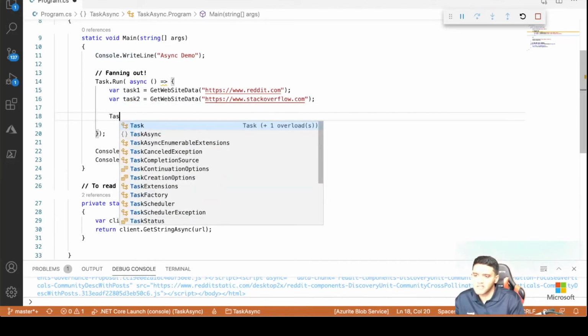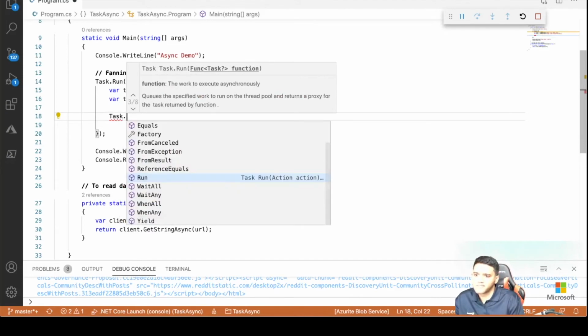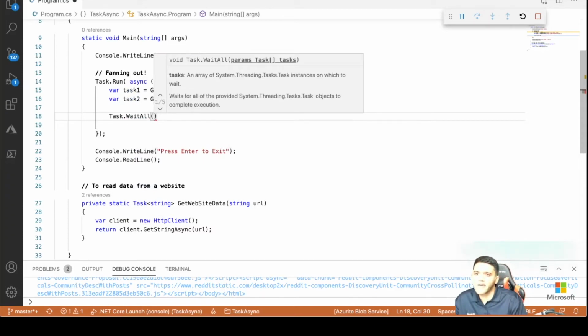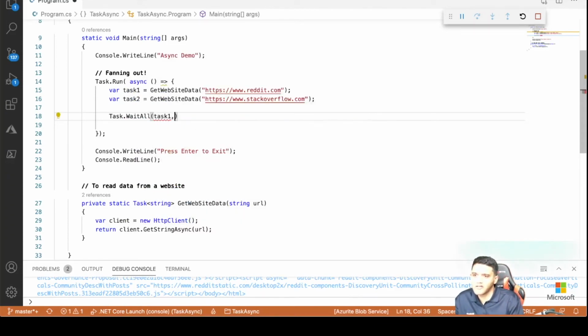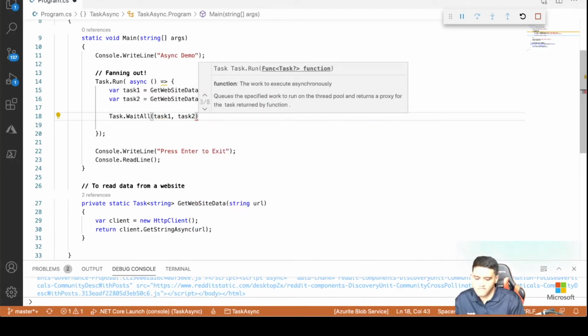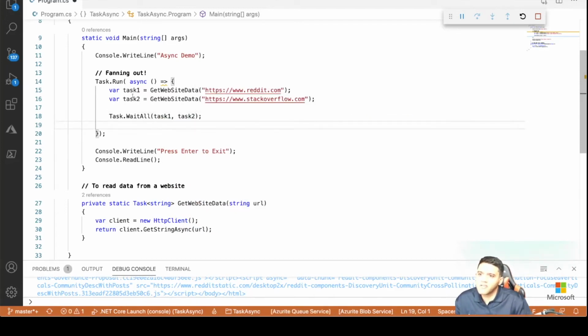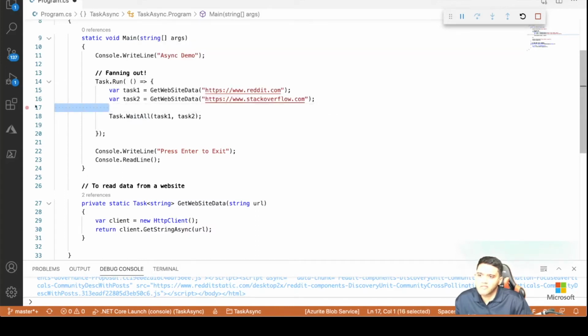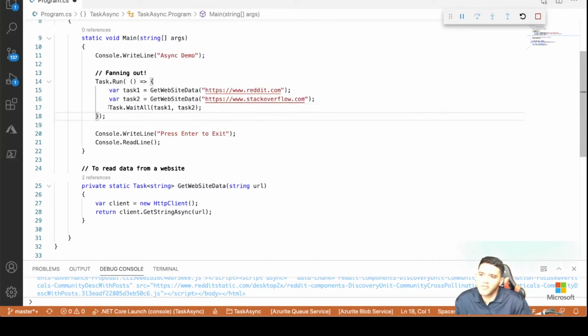So what I'll do is I'm gonna call Task.WaitAll, as you can see here, and it takes params as tasks. So I can use task 1 and comma task 2. Now if you see here, there is no need of using the async operator here at all, because there is no await anywhere, right? So this is another way of fanning out your request. So let's see whether it works or not. I'm going to do a run here.